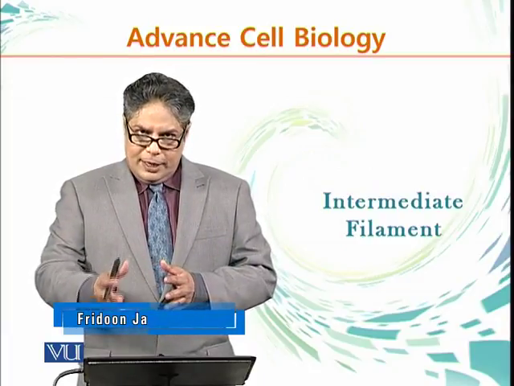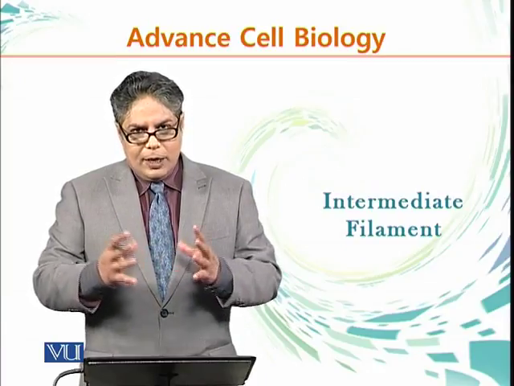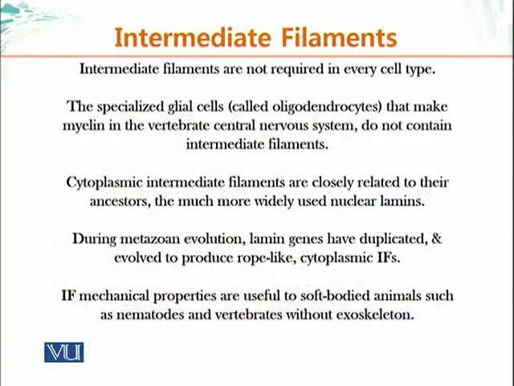They do have intermediate filaments, but single-celled organisms do not, even though they are eukaryotic. So let's talk about intermediate filaments. Intermediate filaments are not required in every cell type. Even in advanced organisms such as ours, the specialized glial cells, also called oligodendrocytes, which make myelin in the vertebrate central nervous system, do not contain intermediate filaments.